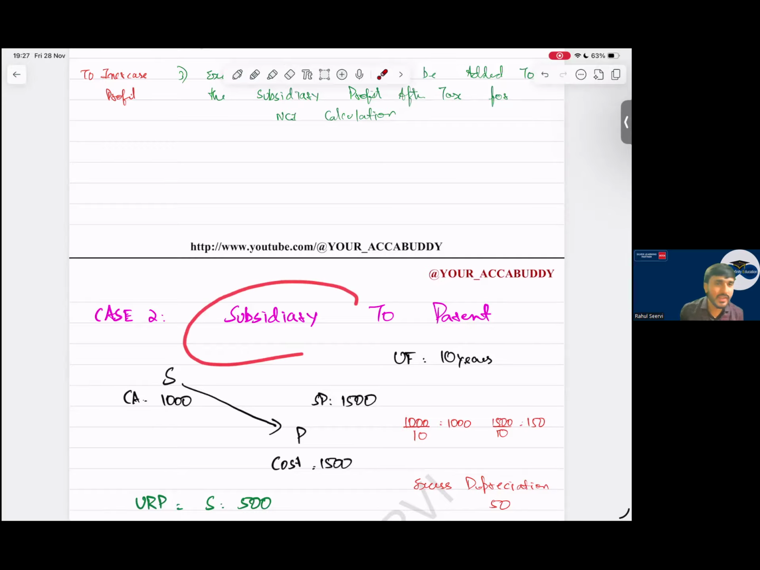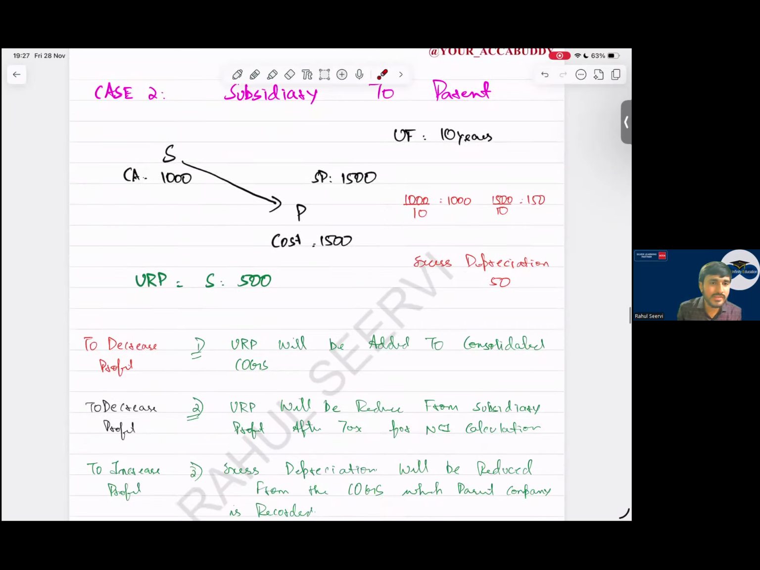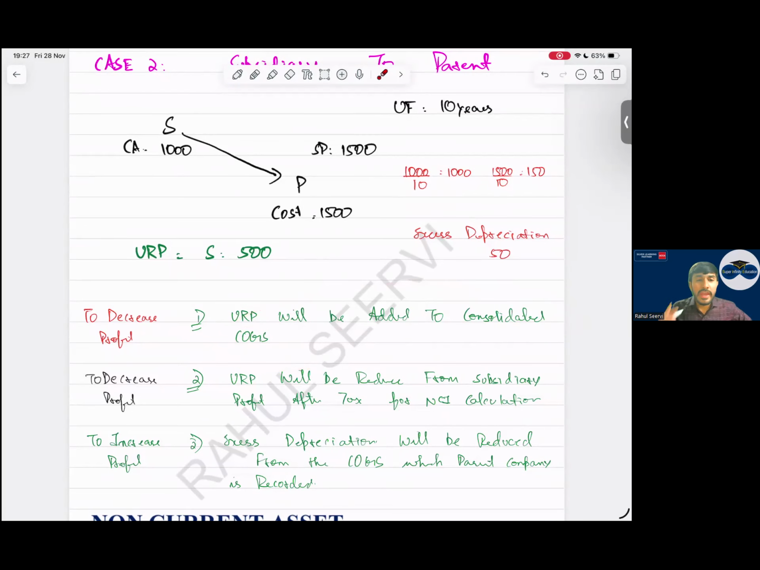Now say me, sir, subsidiary company, two hits. What is one hit? I have to reduce the profit of subsidiary. How will I reduce the profit? Sir, URP will be added to the cost of sales. Simple. It will affect NCI. Sir, if subsidiary company recorded more profit, in NCI also profit is more. I have to reduce that profit. So URP will be reduced from the subsidiary's profit after tax for NCI calculation.